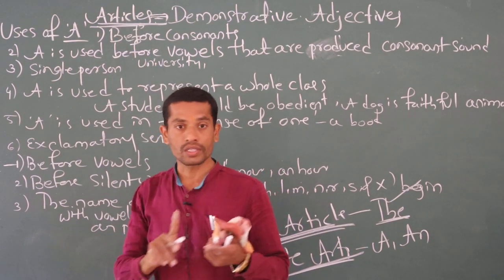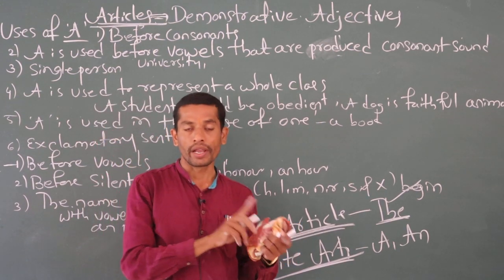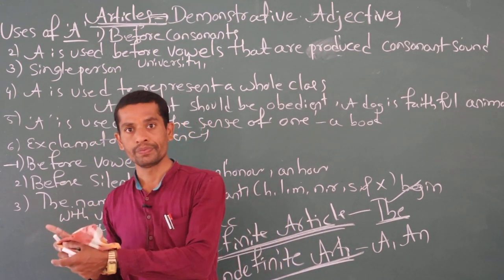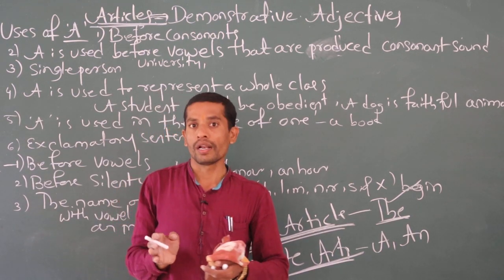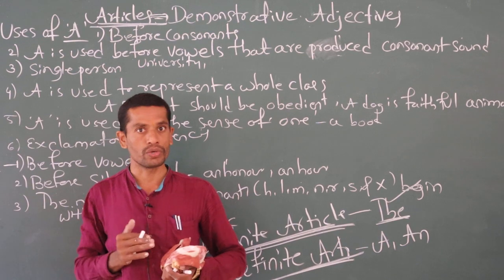There are two articles: the definite article and the indefinite article. The definite article is the, the indefinite articles are a and an. Actually there are minimum 20 to 25 rules we have to discuss.